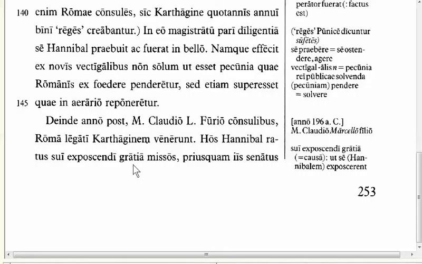So for the sake of, or for the purpose of, himself being demanded. We're trying to say it actively, for the sake of demanding him, but really what we have here is Hannibal having thought that these men were sent for the purpose of himself being demanded. So we have a passive, we have a gerundive. Okay, let's look at line 164.